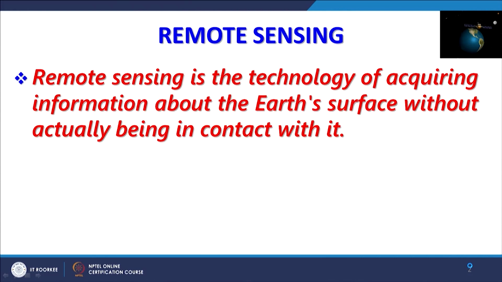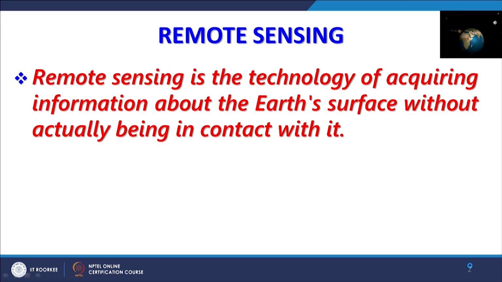So, very briefly in this lecture we will discuss what exactly remote sensing is, especially the formal definition of remote sensing, and then different platforms and other things. So, let us start first with what basically remote sensing is. In the books or literature, this is how it is defined: remote sensing is the technology of acquiring information about the earth's surface without actually being in contact with it.